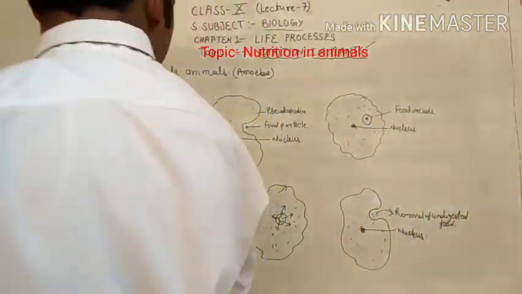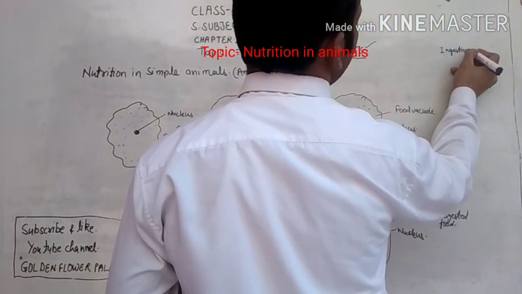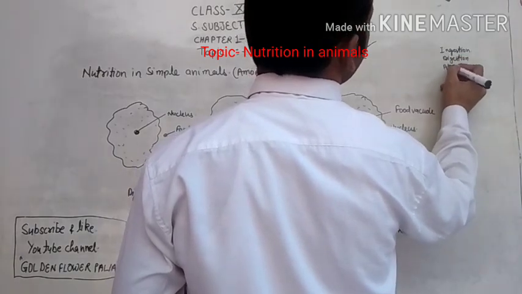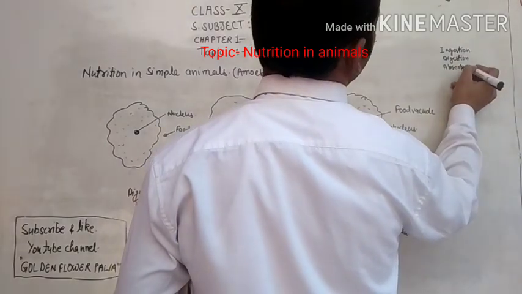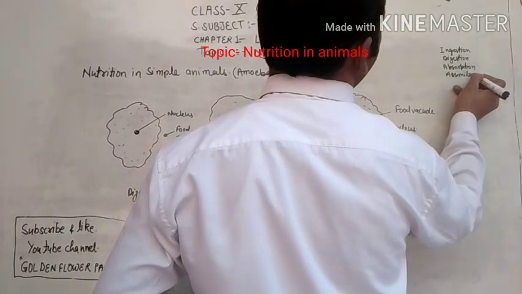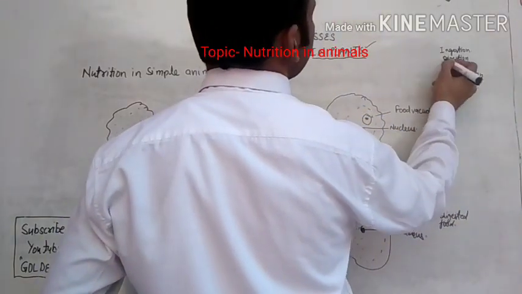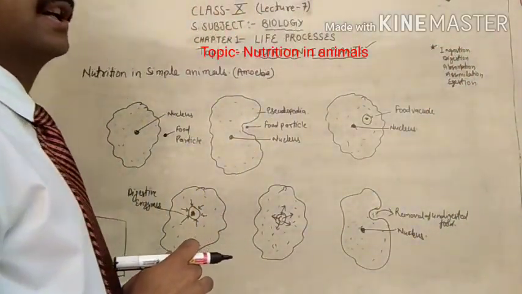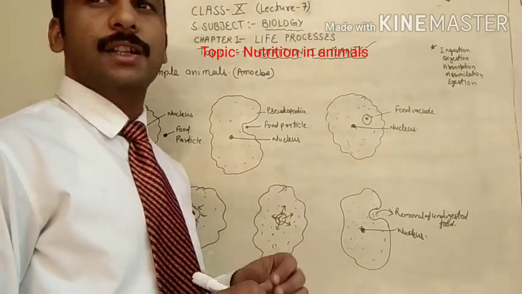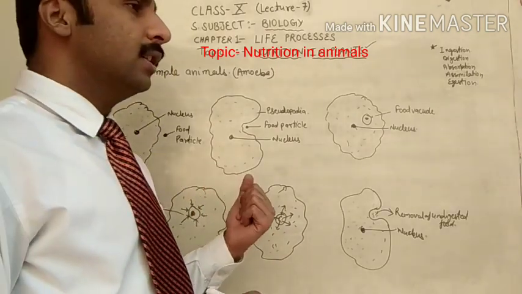What were these steps? The steps were ingestion, second one is digestion, third one is absorption, fourth one is assimilation, and fifth one is egestion. These were the 5 steps which are followed by all kinds of animals, whether they are unicellular or multicellular.